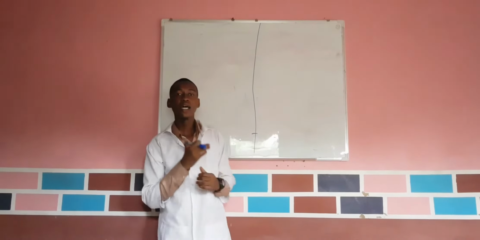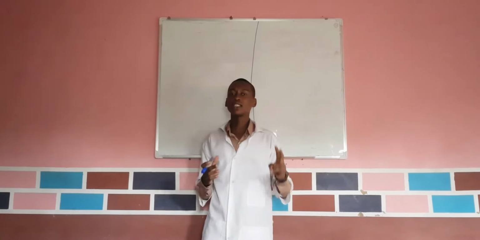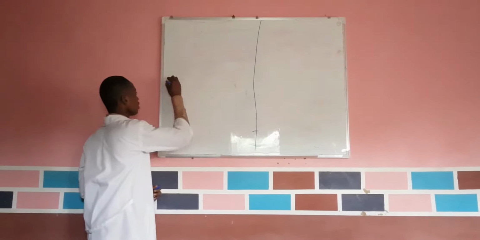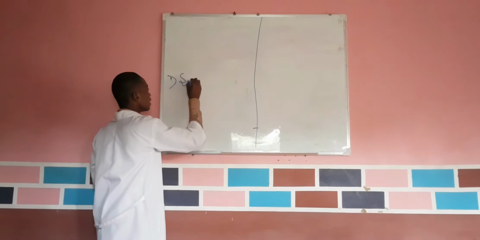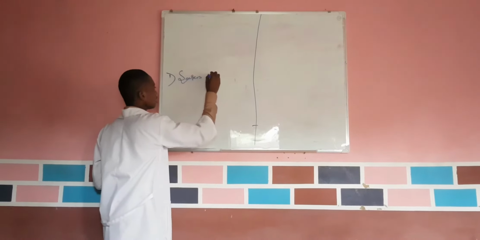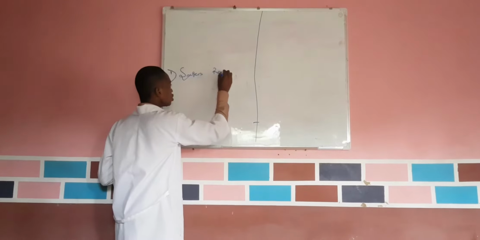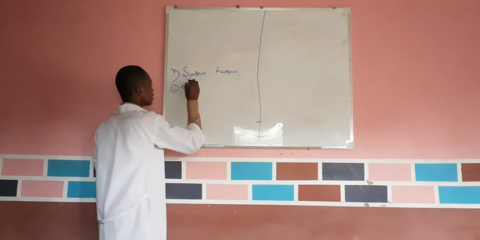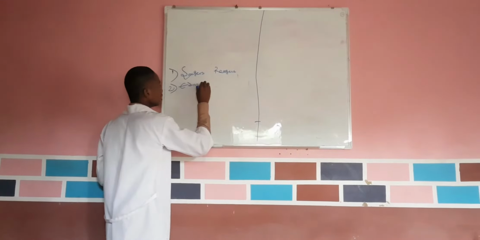So that is it. Now we have these determination techniques. I'm going to be explaining only two: the Sanger's reagent, which is used to determine protein, and the Edman's reagent.